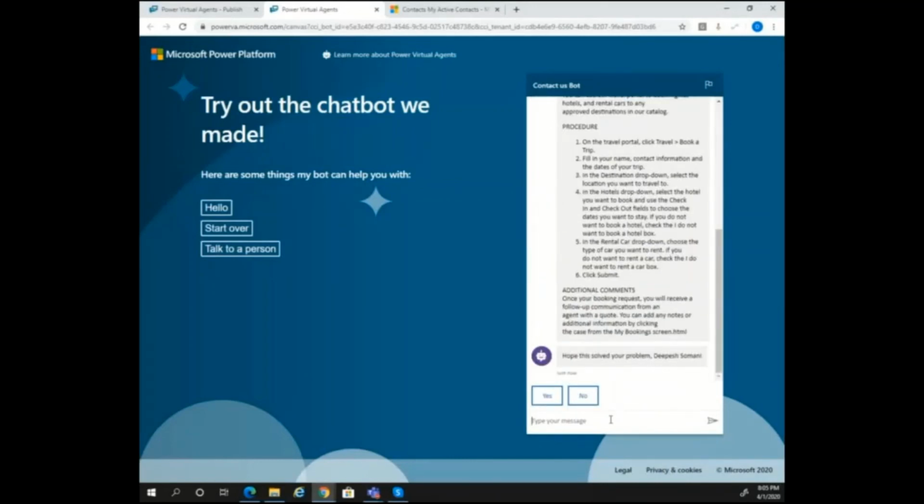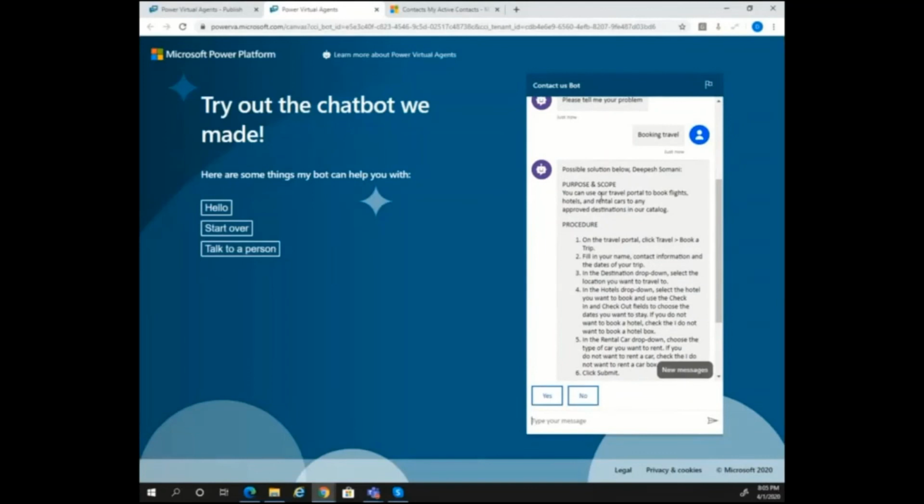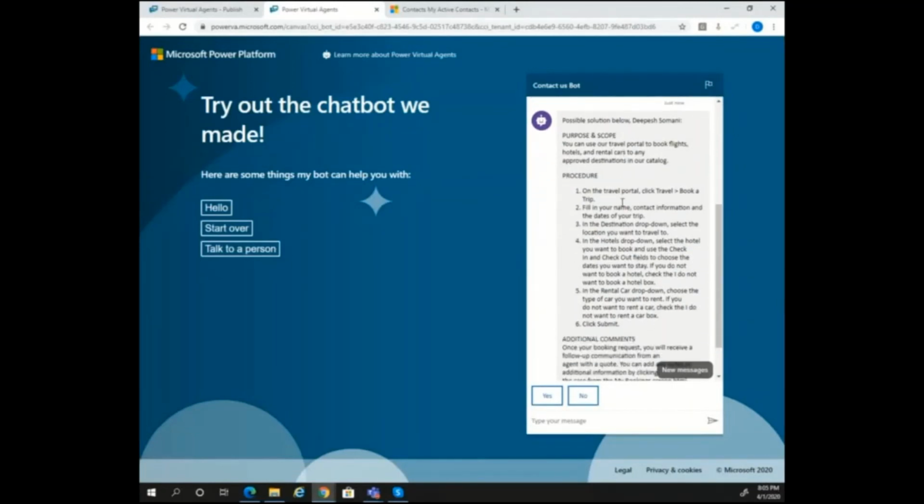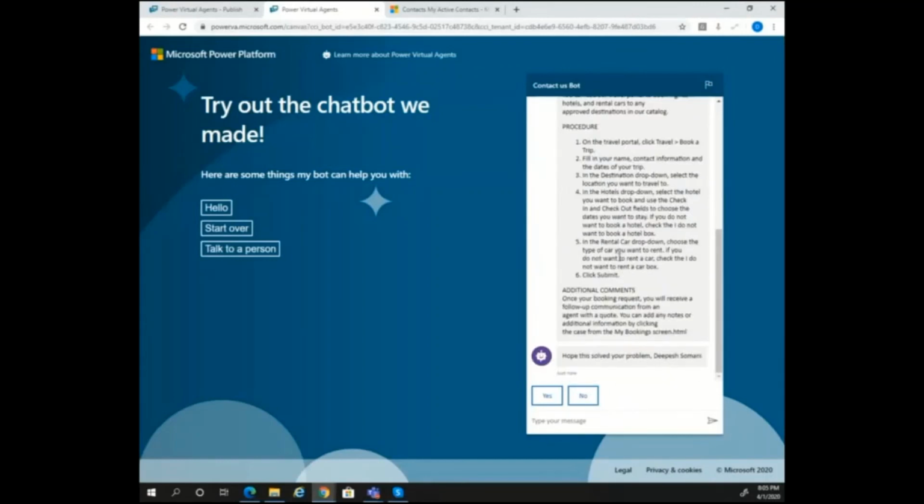So you can see here that it has straight away given me a possible solution below. On the Travel Portal, you can book a trip, give your information, and pick a destination from the dropdown. So basically, I've been able to give a case deflection here, right? And let's quickly see where this information is coming from.